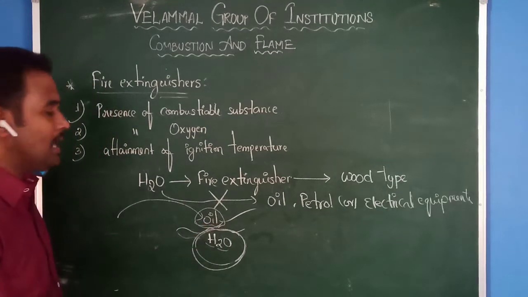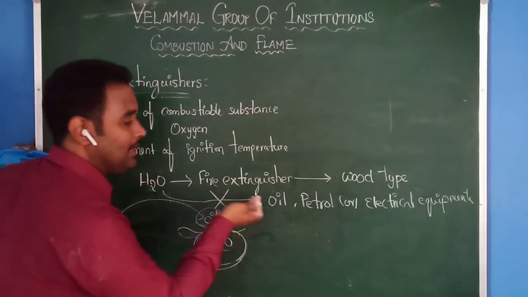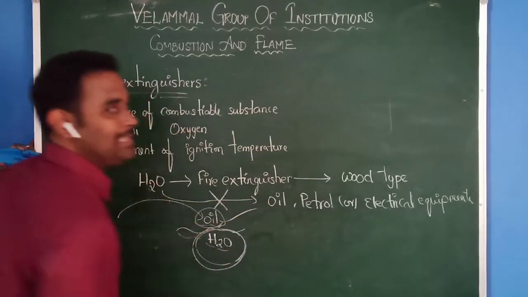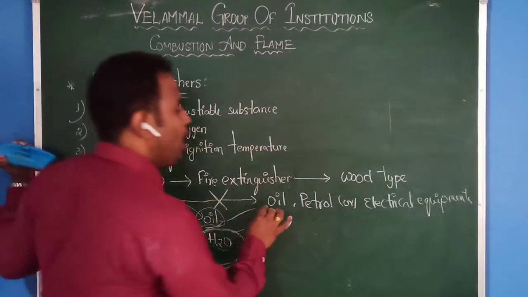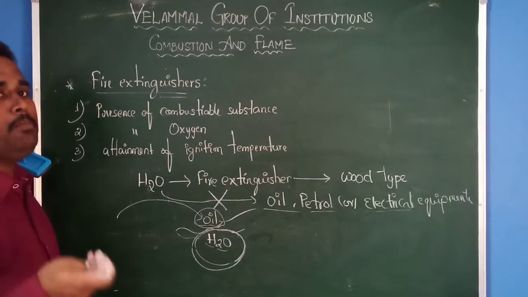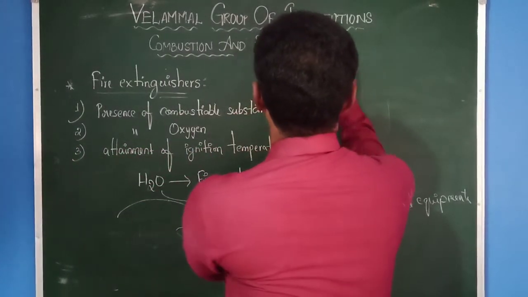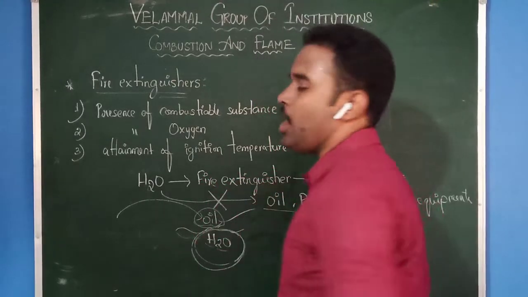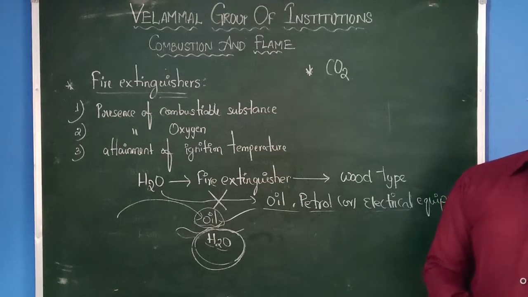Therefore, there is no use of water as a fire extinguisher in the case of oil and petrol as well as electrical equipment. In that case, for oil, petroleum or electrical equipment, we can use one more important fire extinguisher, that is nothing but carbon dioxide. Carbon dioxide is another important one which we can use as a fire extinguisher.